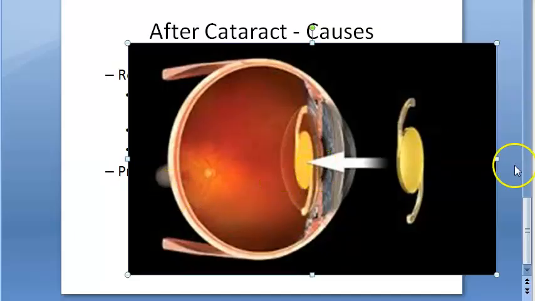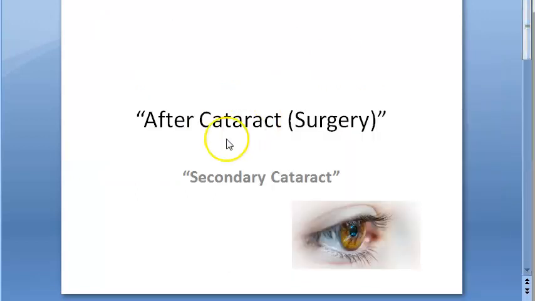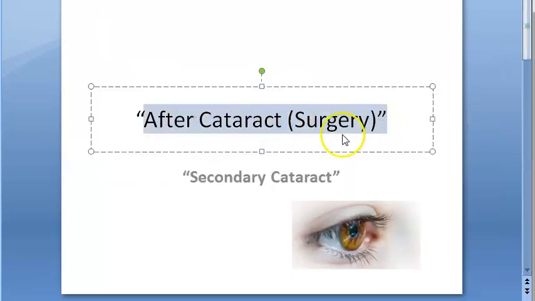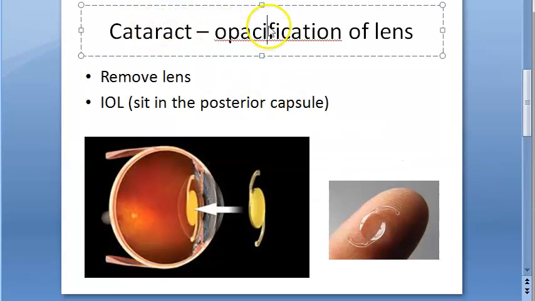So people, welcome. In this video we want to look at what after cataract is. Basically, after a cataract surgery you can assume it is called a secondary cataract. This person gets cataract again. So what is cataract? It is opacification of the lens. So the lens will become opaque.